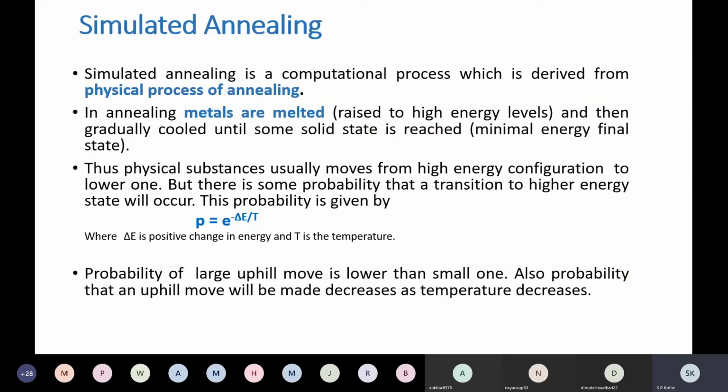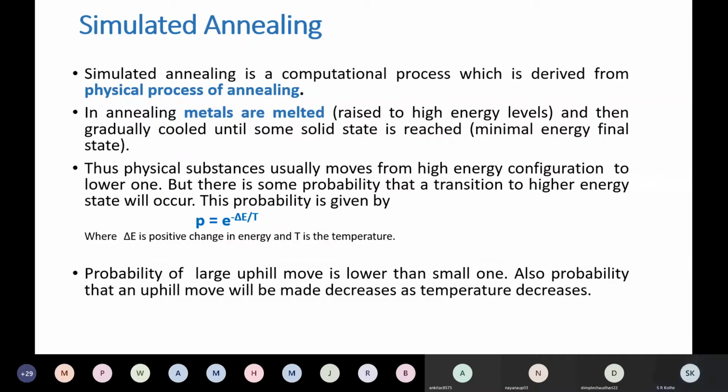And we have also discussed this simulated annealing process. Actually, it's a metallurgical process, right? Where metal or liquid is cooled. Two different variations are there. One is if it's a liquid, then freezing of that liquid from the liquid state to the solid state, right? That process. And if it's a metal, then metal goes from the high energy state to the low energy state.